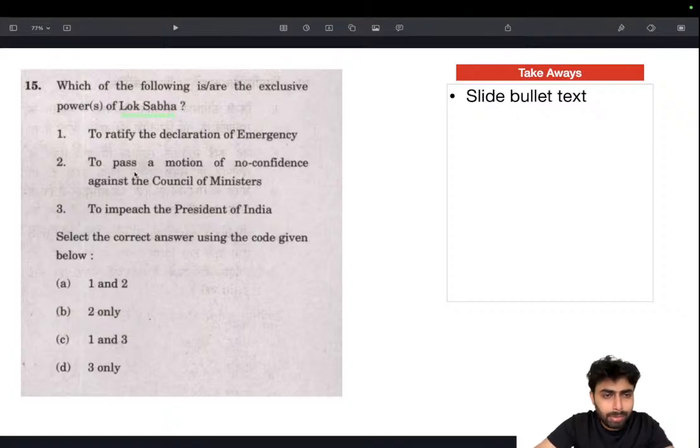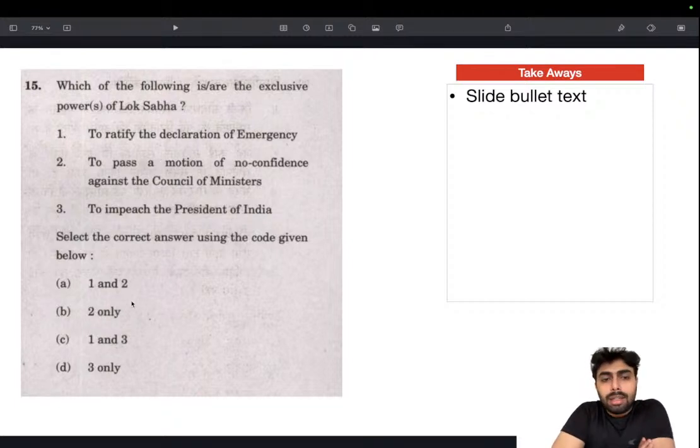So from that I know that 2 is definitely there. So options without 2 I'll eliminate. To impeach the President of India, okay, that is already gone. You don't even need to know that fact. Now, to ratify the declaration of emergency.